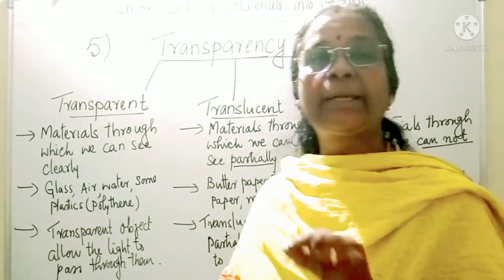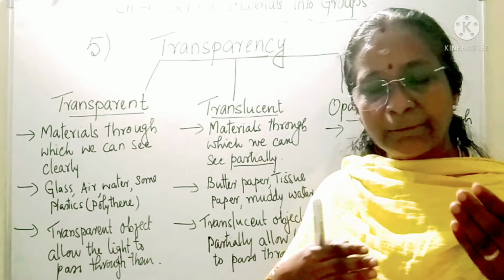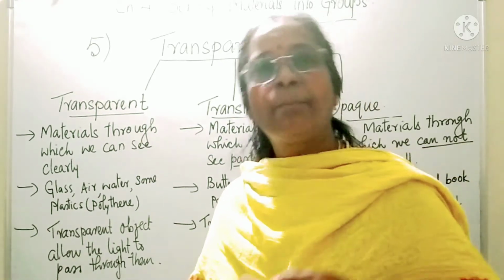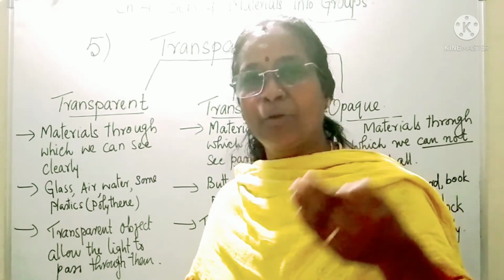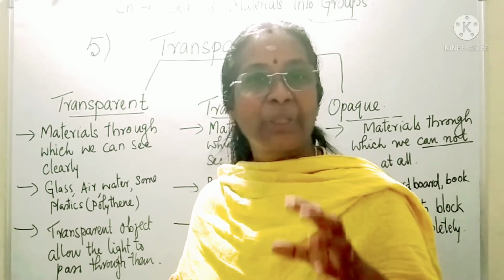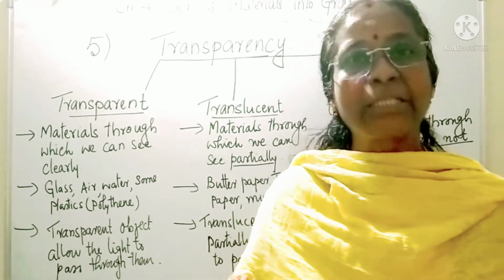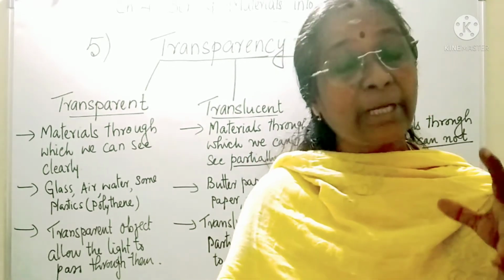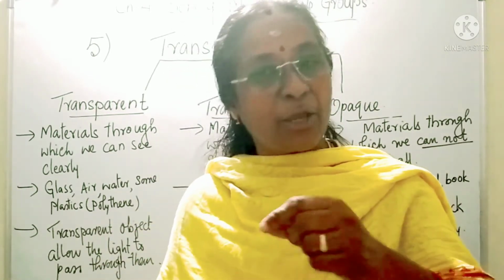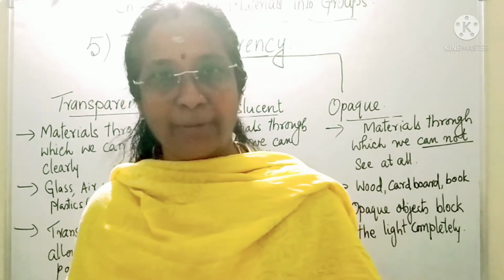What is the word? Translucent objects. Through translucent objects, you won't be able to see clearly, but you will get an idea. See, some children, when they don't know drawing, what do they do? They take some tracing paper and keep it on the picture and they trace it, right? In that you won't get an exactly clear picture, but you will get a light shadow of that picture, and through that you can draw it.